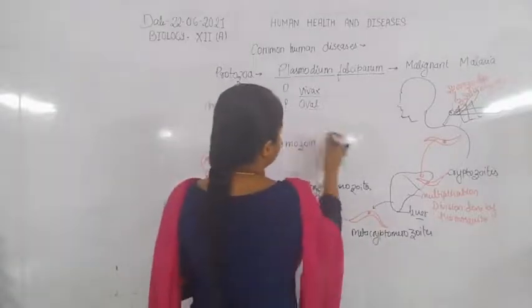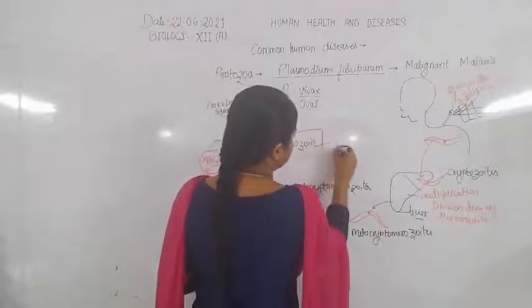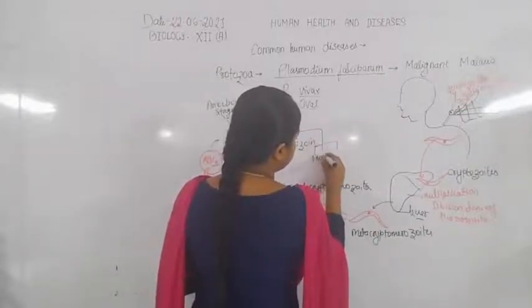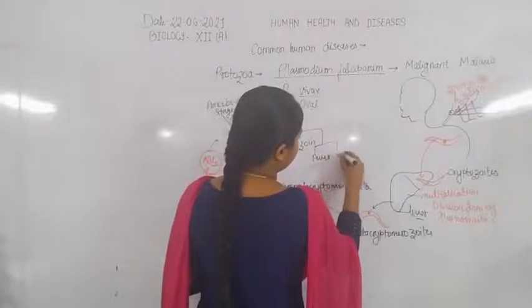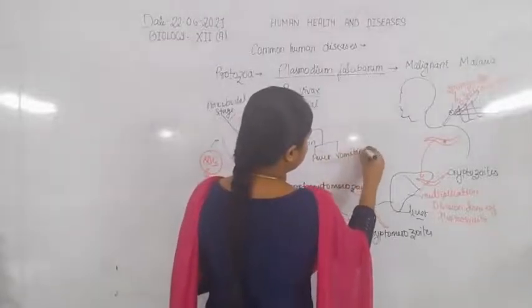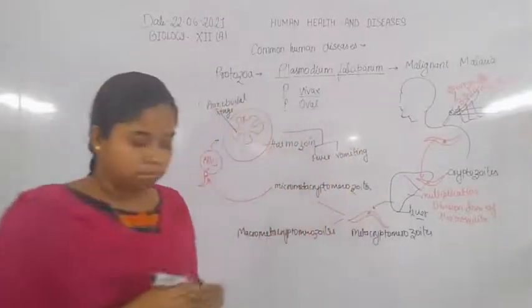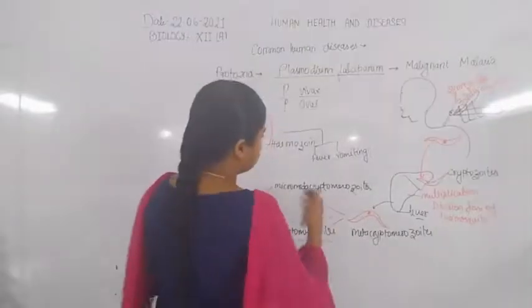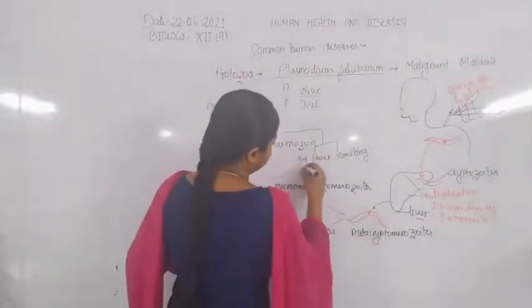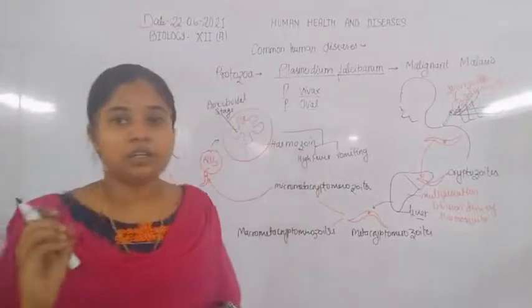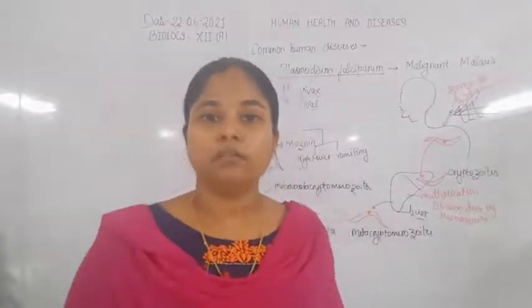Those symptoms are fever, vomiting, and high fever is the condition or symptom of malaria.